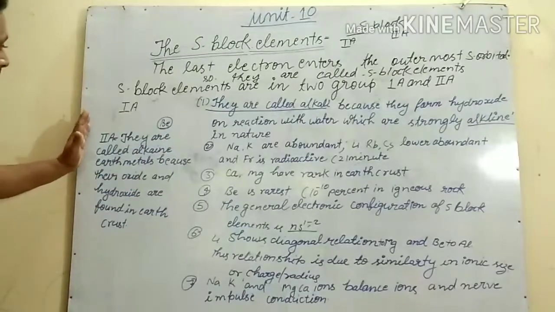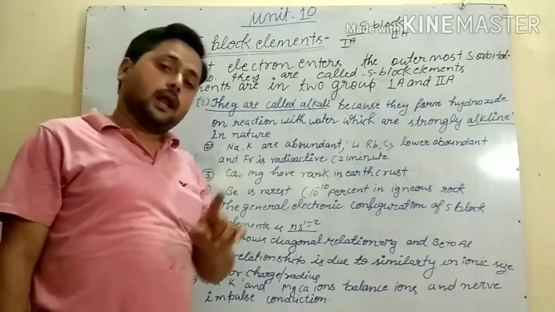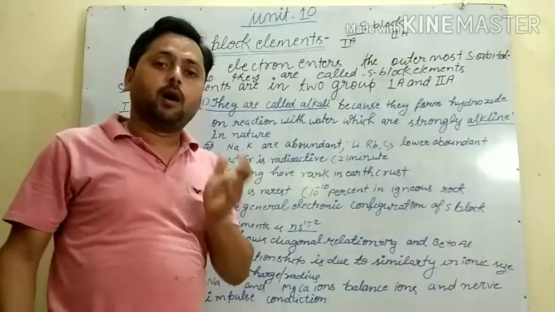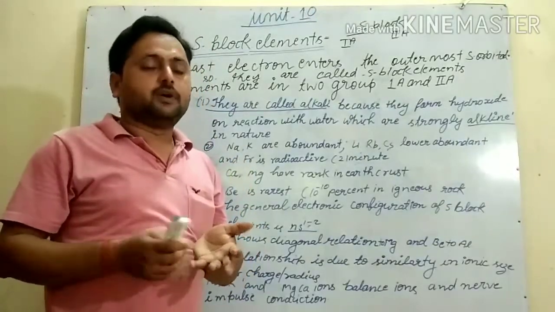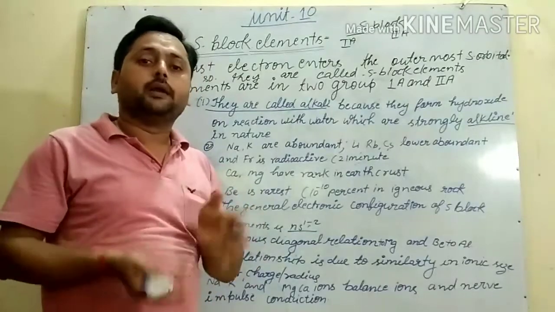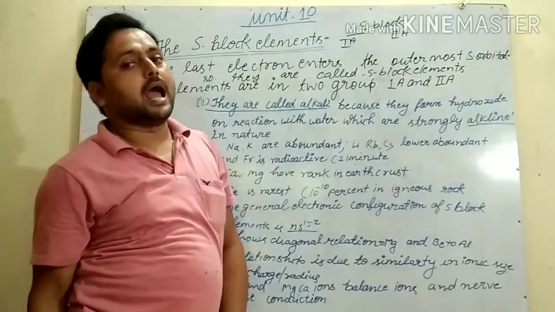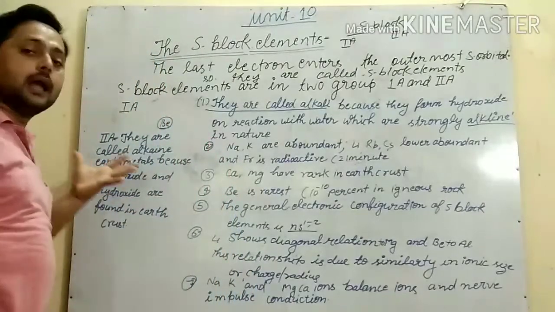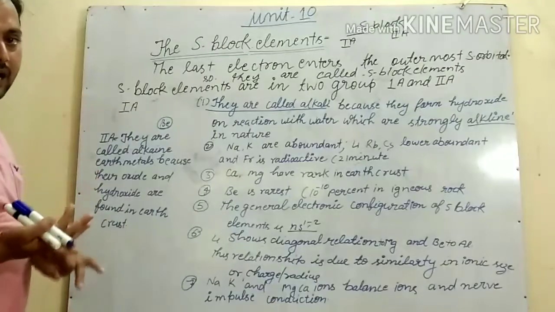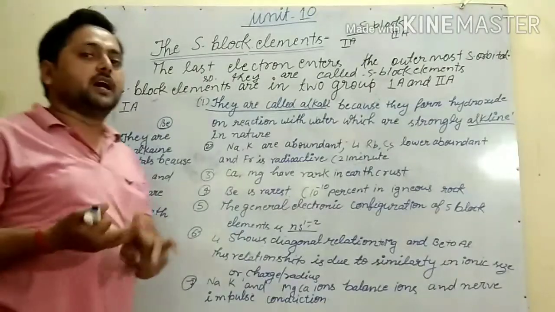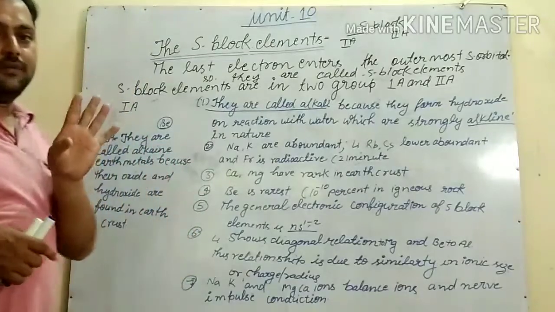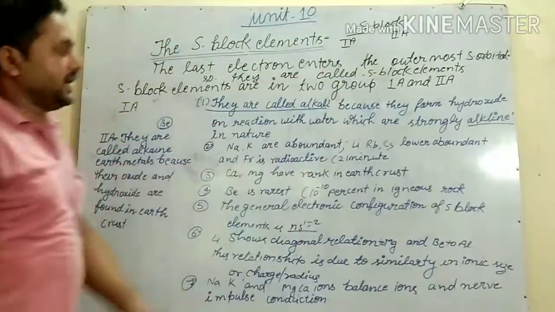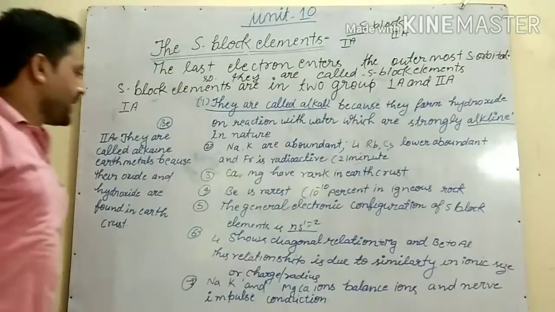So what we have seen is that first A elements are called alkali metals because on reaction with water they form hydroxide, which is strongly basic in nature. Second A elements are called alkaline earth metals because their hydroxides and oxides are found in the earth crust. So first two points we got: why first A is called alkali metals and second A alkaline earth metals. Next point, let us see.